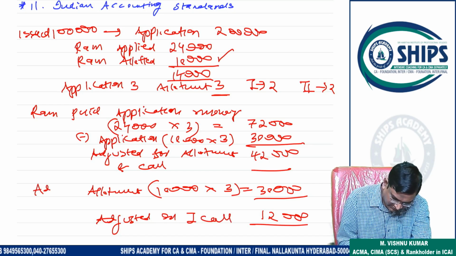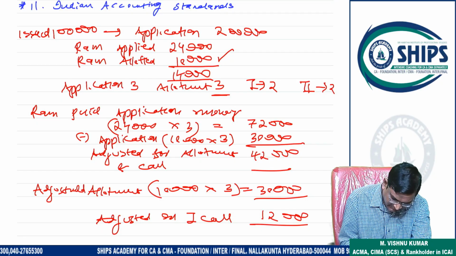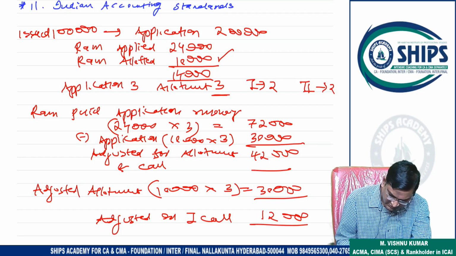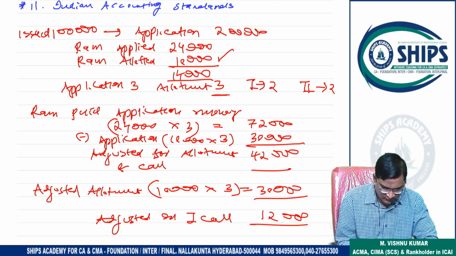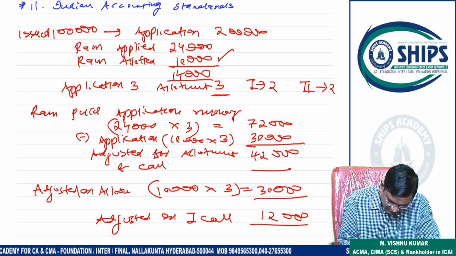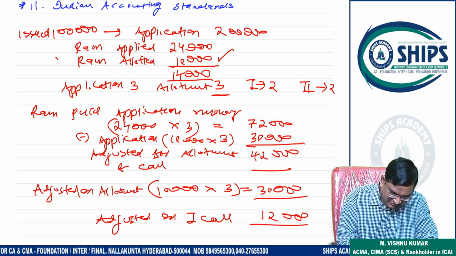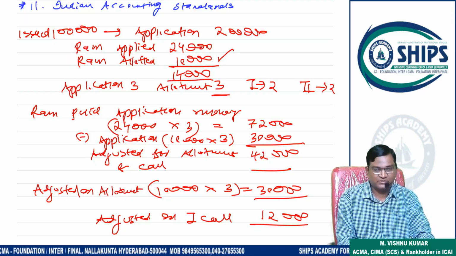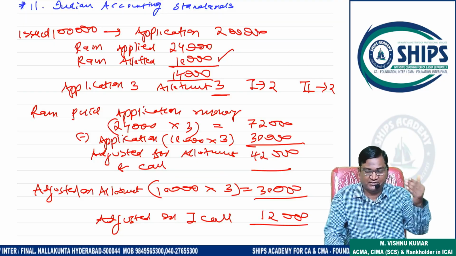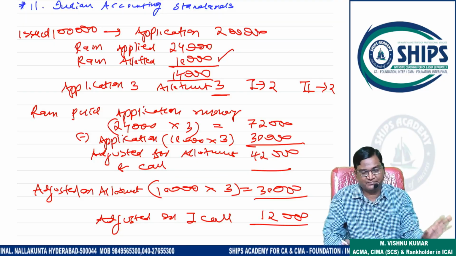Okay, this is adjusted on allotment. This is adjusted on first call. Okay, so adjusted on allotment how much? 30,000. Because Ram is getting how many shares? 10,000 shares. So 10,000 shares into 3 application money, 30,000 on application.